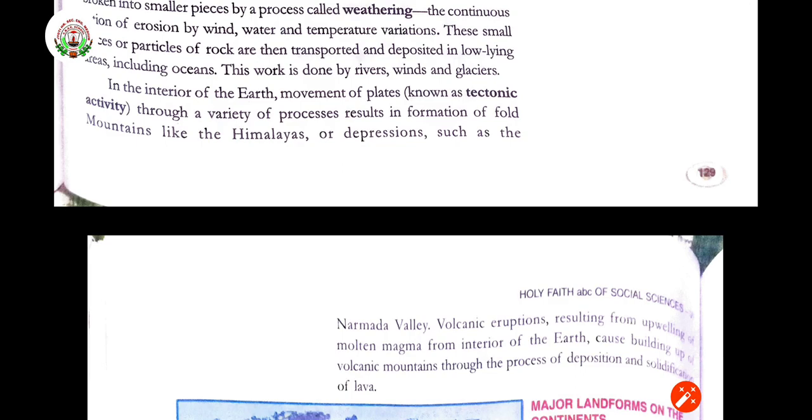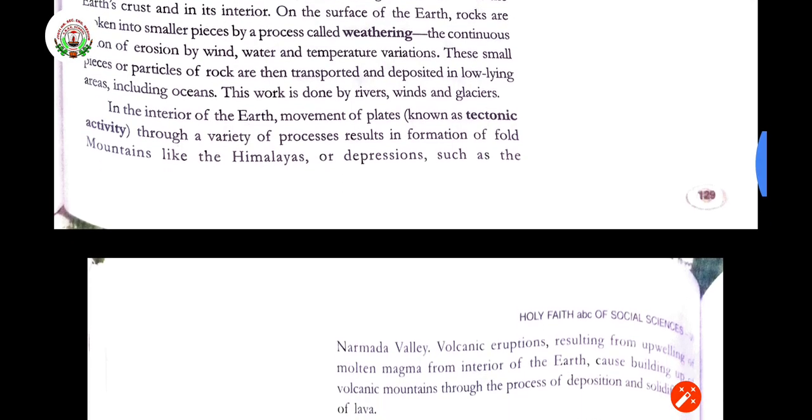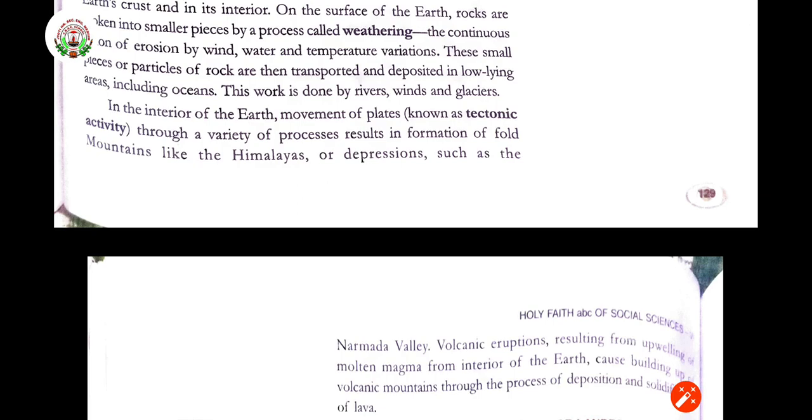When they collide, and this process happens continuously, because of that movement only the mountains, depressions and valleys like Narmada Valley, and volcanic eruptions happen. So the landforms which we have in any form are just because of this movement happening in the crust and in the interior of the earth. By that only they are going to happen.